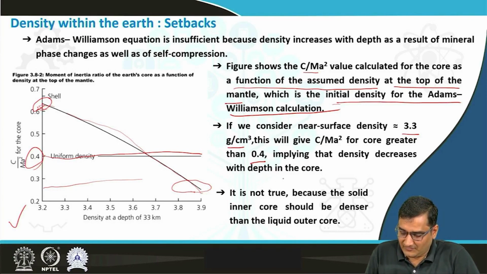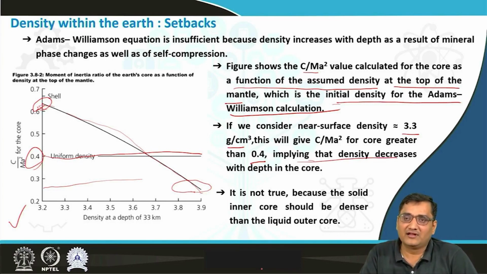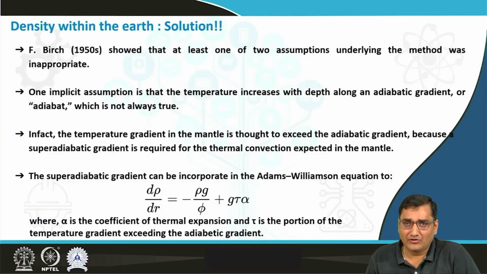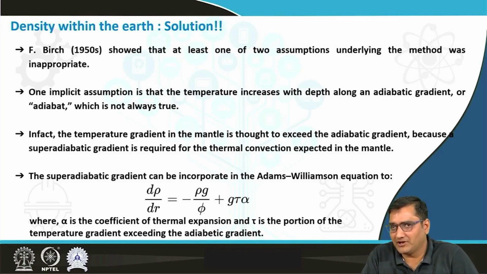If we consider that the density is decreasing with depth in the core, then it is not a true consideration, because we know that the inner core is solid and its density is larger than the liquid outer core. So in order to have much more realistic considerations for the Adams-Williamson equation, a scientist named F. Birch showed that at least one of the two assumptions underlying the method was inappropriate.